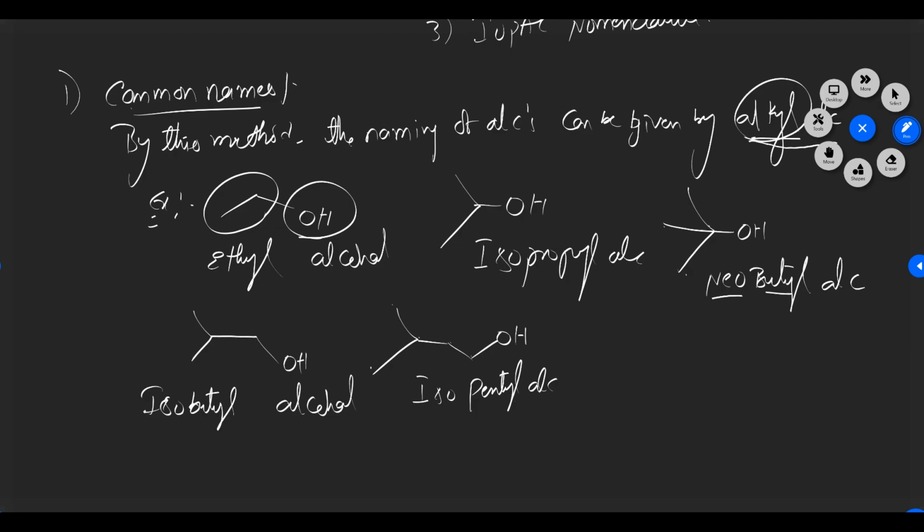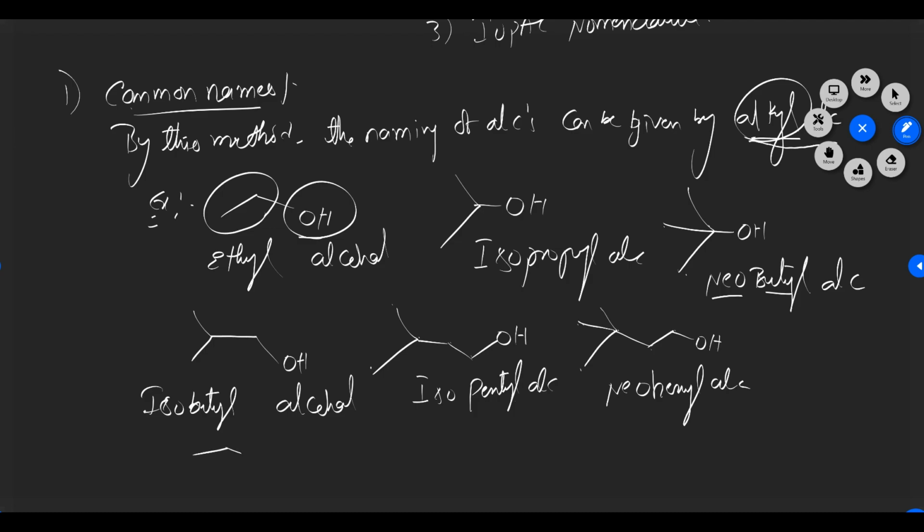Isopentyl alcohol. Now if I insert one more carbon, isohexyl alcohol. If I remove one carbon from here, I am placing it here: 1, 2, 3, 4, 5, 6. The first one is neohexyl alcohol. So like this we can give the common names.